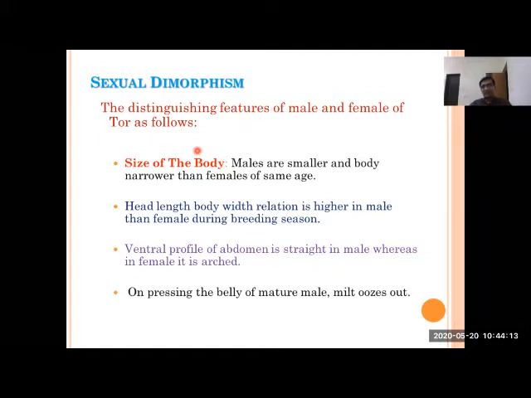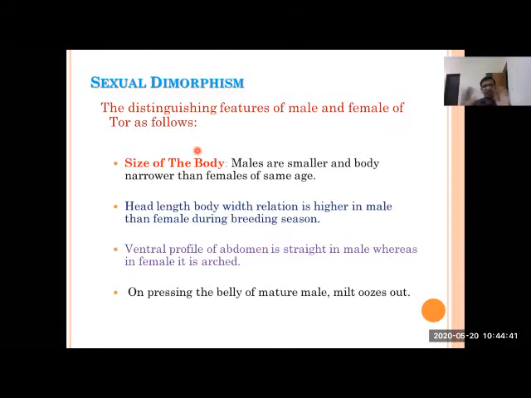Likewise, head length in the case of the male is higher than the female. If we compare mature males and females of the same age group, the head length relative to the body is higher in the male than the female. The ventral profile of the abdomen is slightly straight in males, whereas in females it is arch type, with a slightly bulging belly.